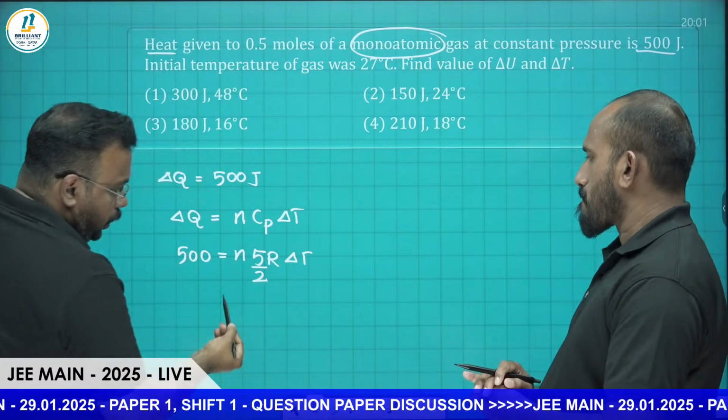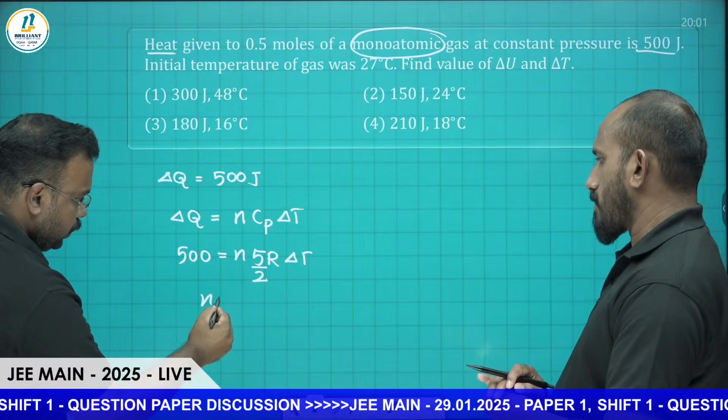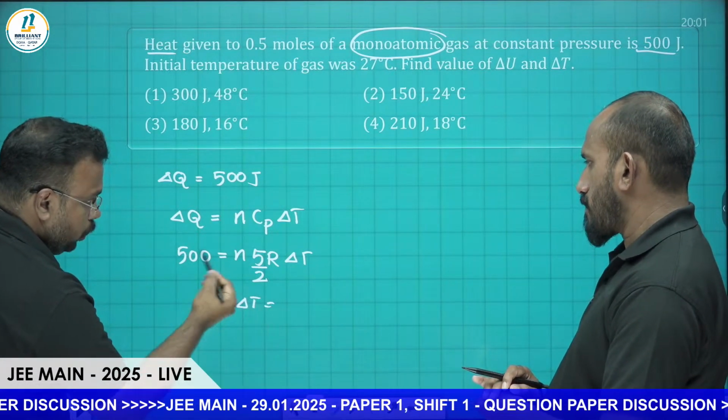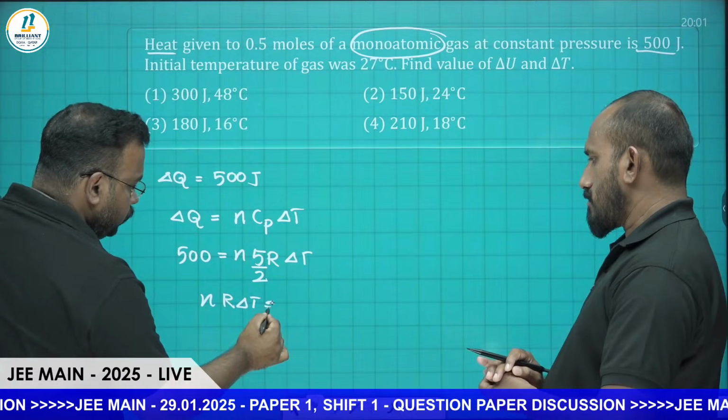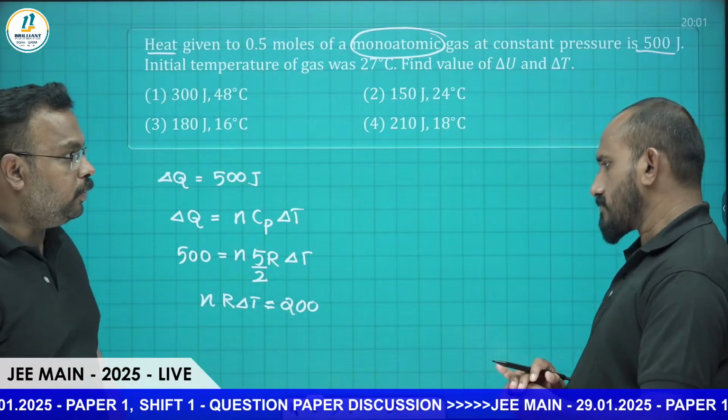Here, n R delta T is the unknown; n is given, which we can substitute later. So n R delta T becomes 2 into 500 by 5, which is equal to 200. So we got the n R delta T value from the first equation.